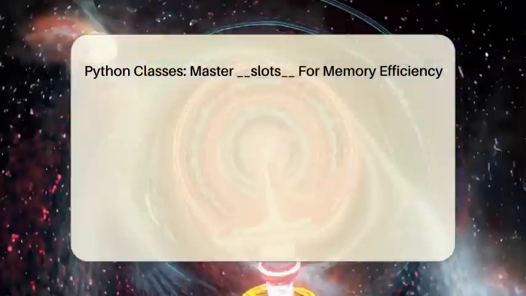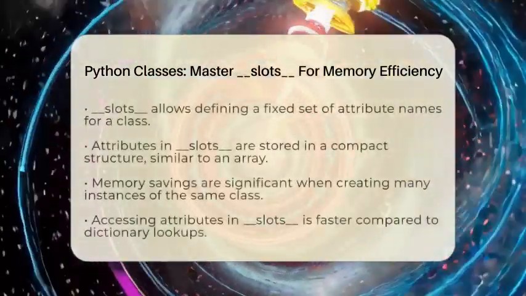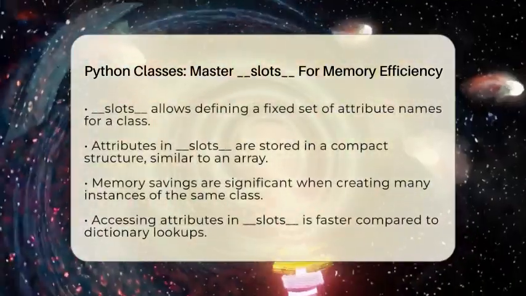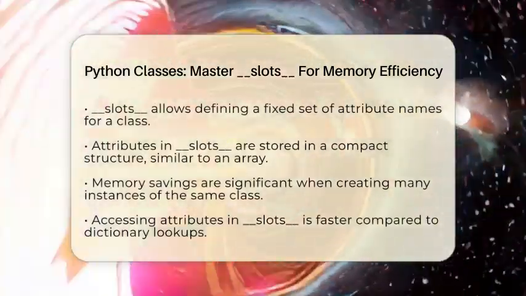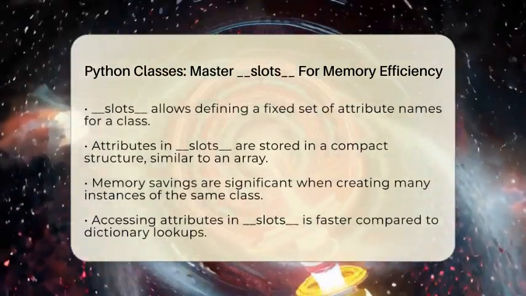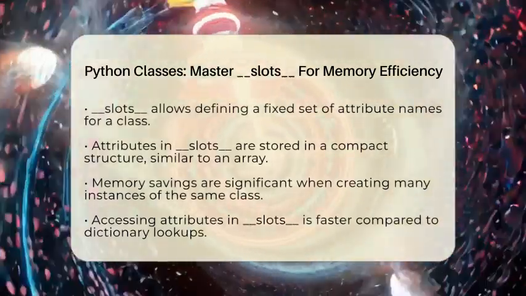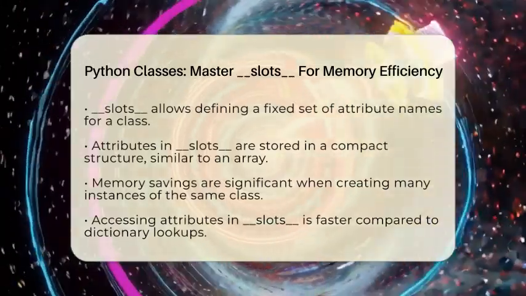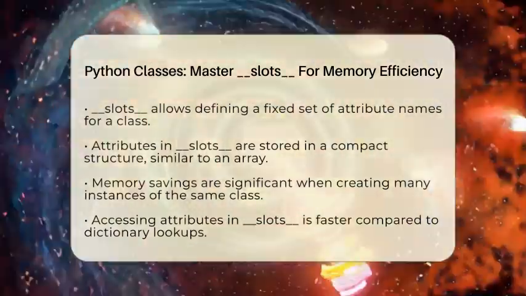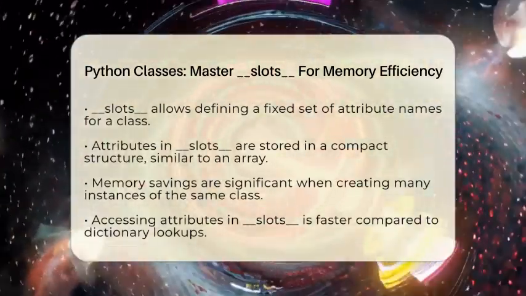Now here is where slots comes in. By defining slots in your class, you specify a fixed set of attribute names. This means Python can store these attributes in a compact structure, similar to an array instead of a dictionary. This change can lead to significant memory savings, especially when you create many instances of the same class.